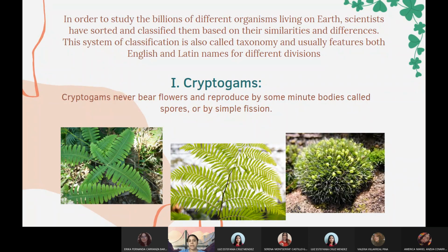Okay, in order to study the billions of different organisms living on Earth, scientists have sorted and classified them based on their similarities and differences. This system of classification is also called taxonomy, and it usually features both English and Latin names for different divisions. The first division is the cryptogams. The cryptogams never bear flowers, and they reproduce by minute bodies called spores or by simple fission. Here we have 3 images of an example of the cryptogams.